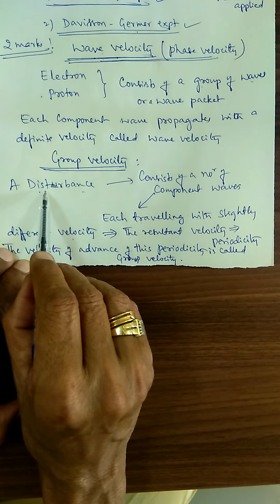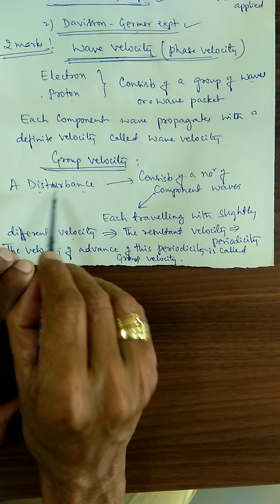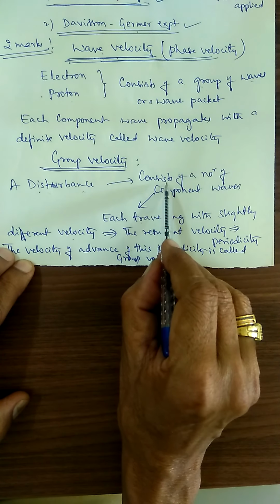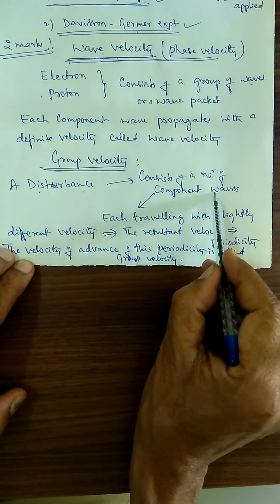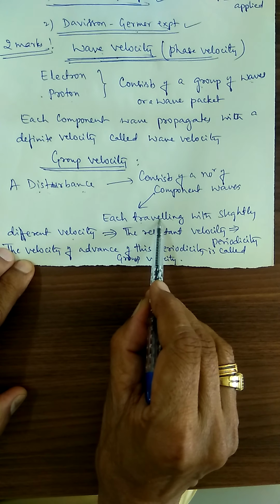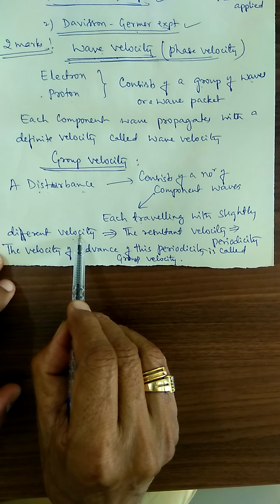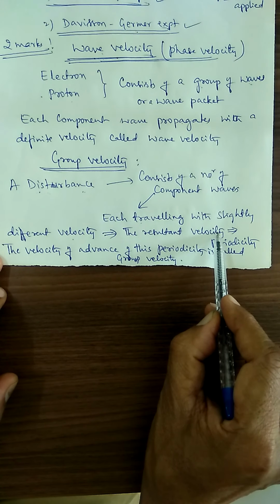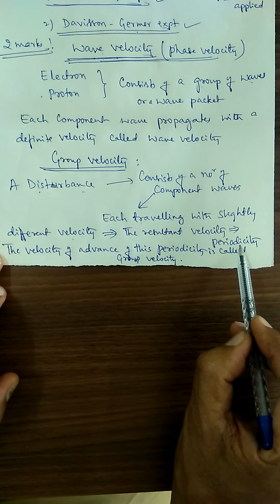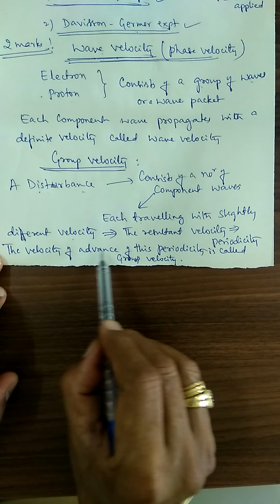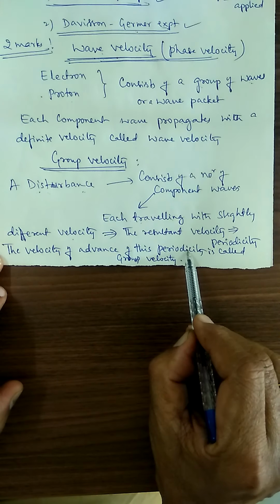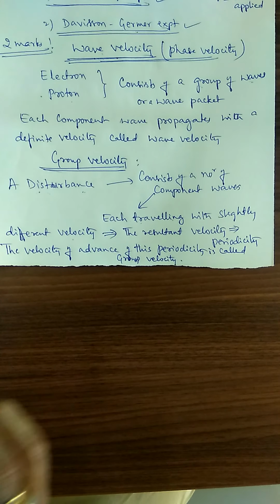A disturbance occurring in a medium is called a wave. In a medium containing a number of component waves, each and every component wave present is traveling with a different velocity. The resultant velocity is taken as periodicity. The velocity of advancement of this periodicity is called the group velocity.